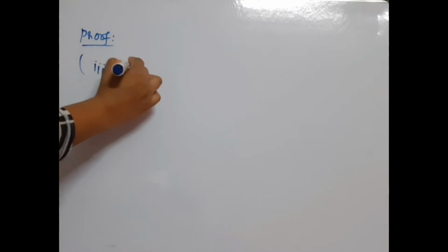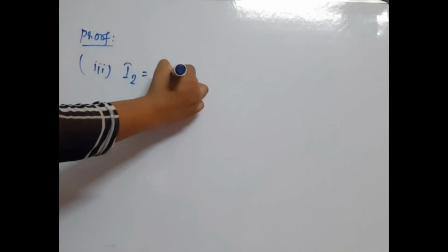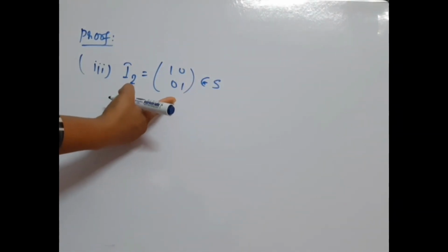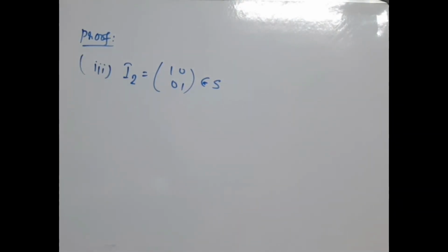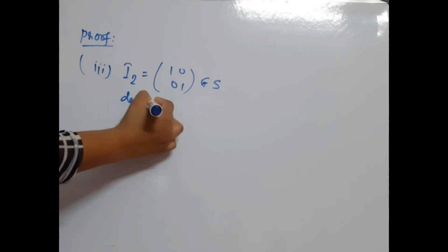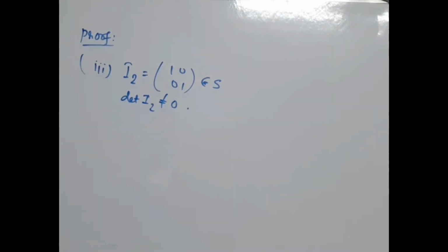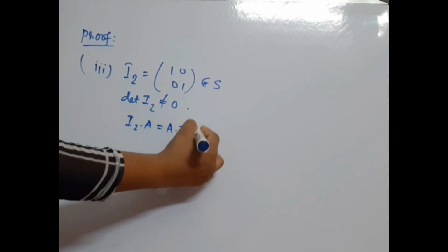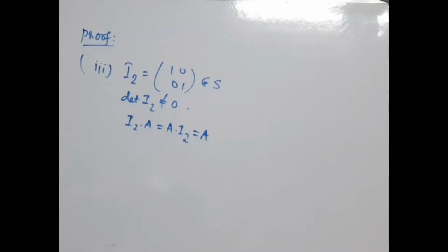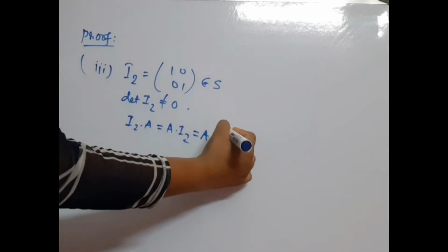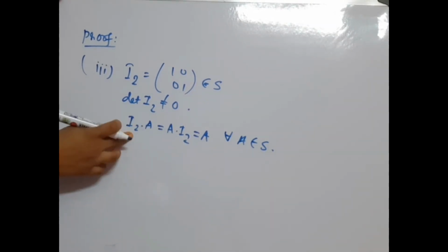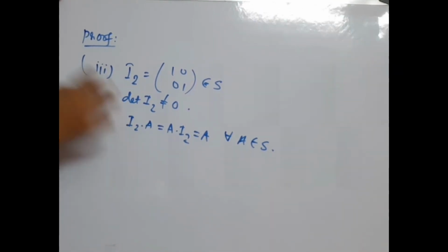We know that I2, that is 1 0 0 1, belongs to S because its determinant is non-zero, and I2 into A equal to A into I2 equal to A holds for all A that belongs to S. So from the identity property we say that I2 is the identity matrix.